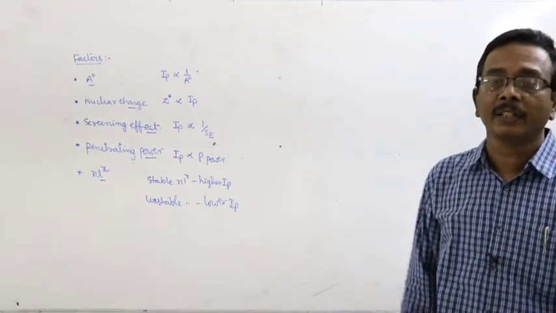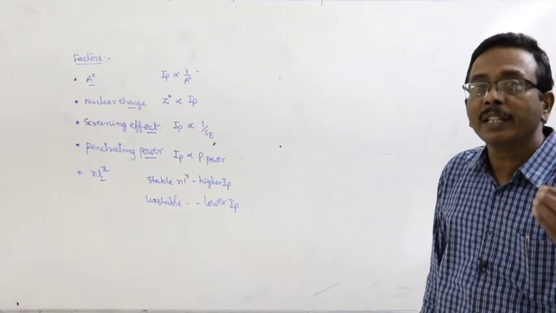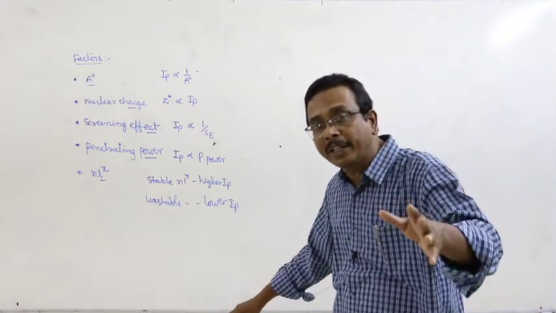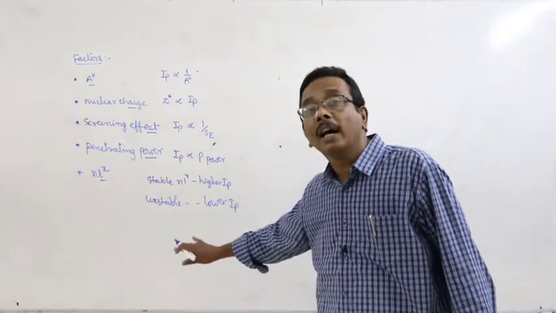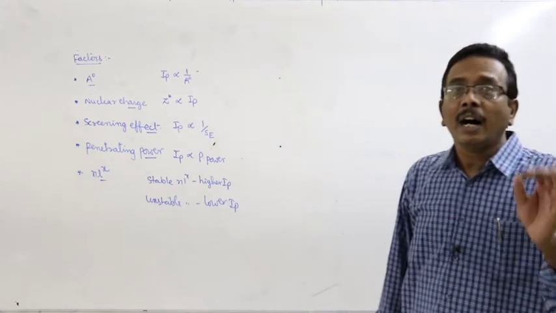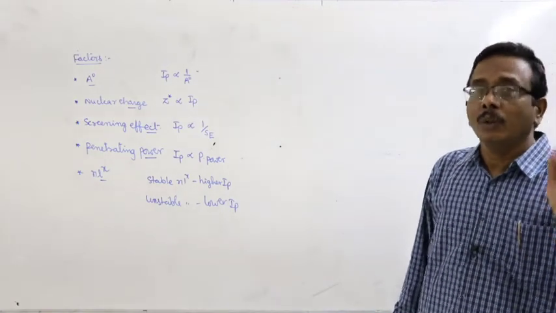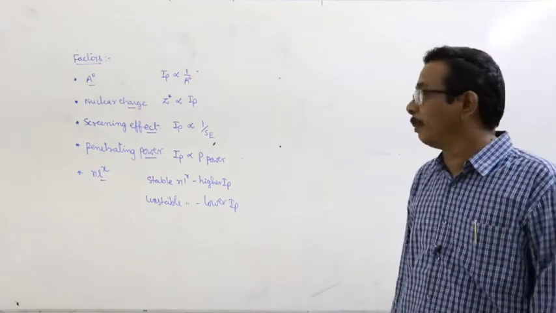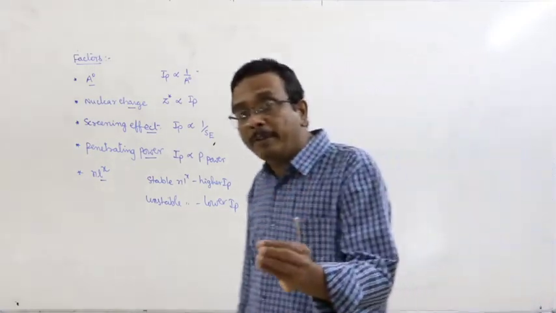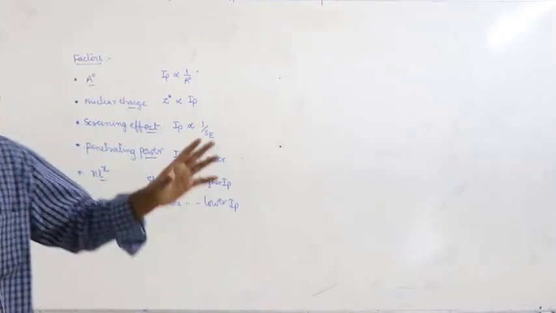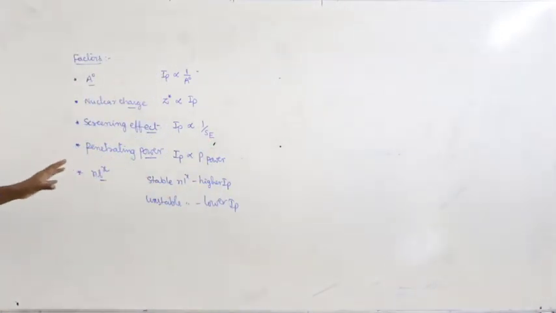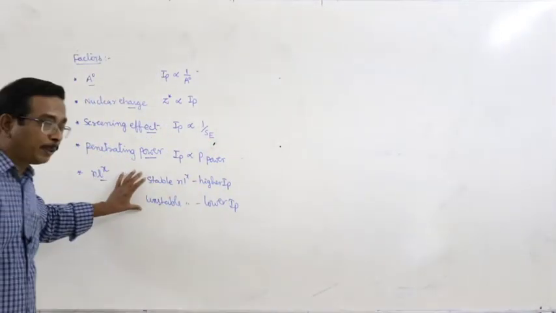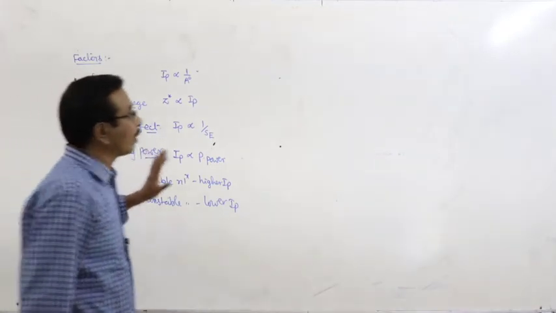In contrast, the elements with the lowest IP values in their respective periods are alkali metals. Zero group elements or inert gases or noble gases are the elements with the highest IP values in their respective periods.